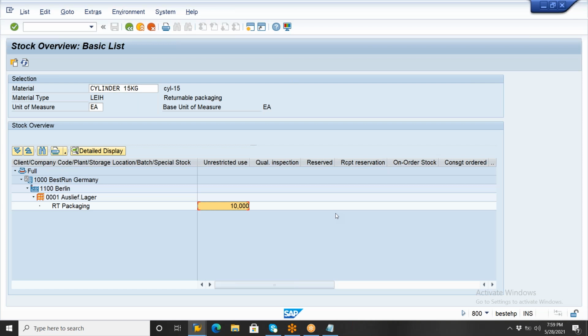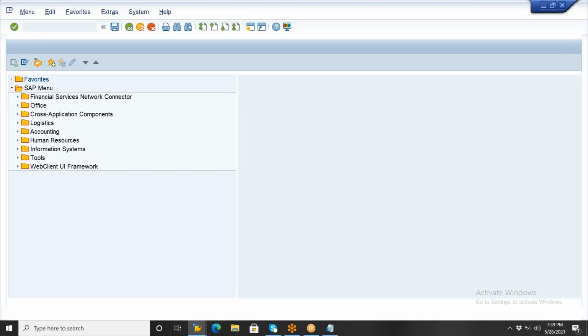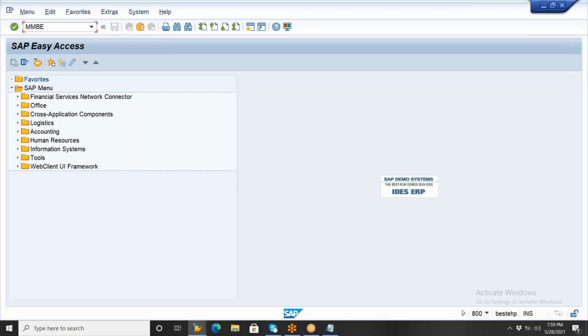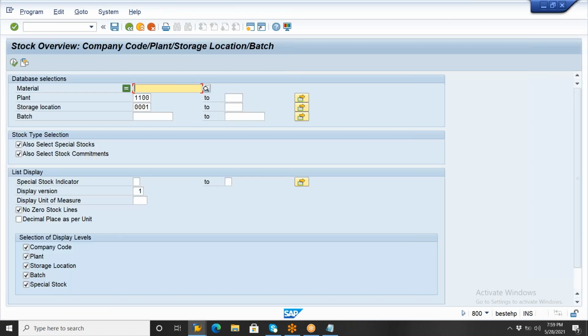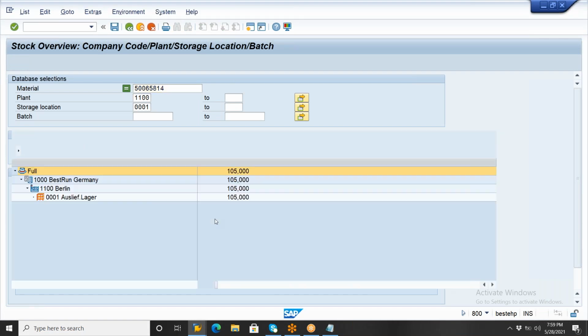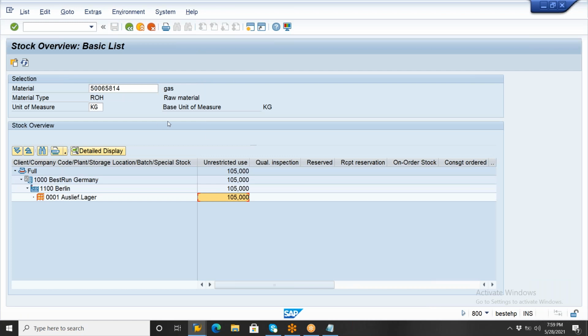But here, the final step I want to show you is how to return this, because this is RT packing material. Whenever the cylinder gets empty, I need to return this cylinder to the vendor here. Okay, right? Now, if you go and observe the stock overview in MMBE, suppose you enter the gas code here. If you execute here, out of 150, it will become only 105 here. The gas is decreased here.